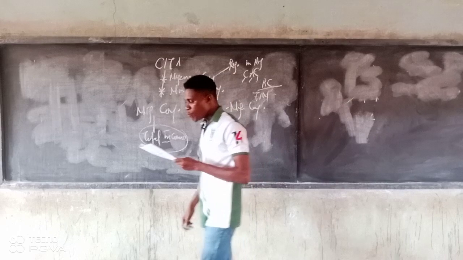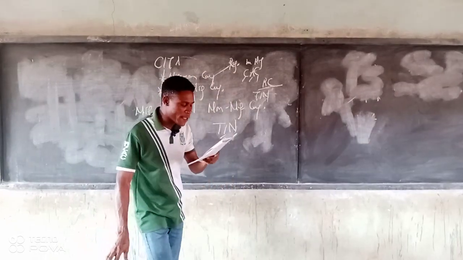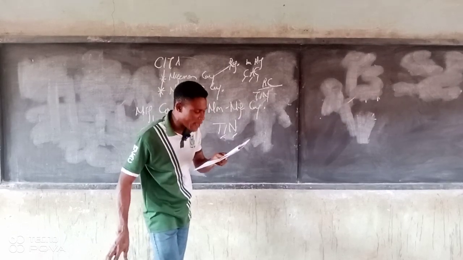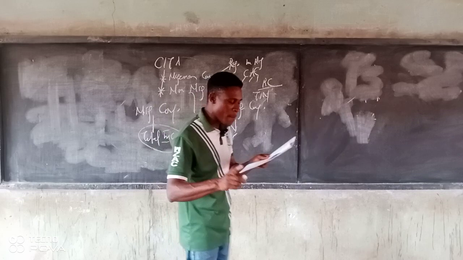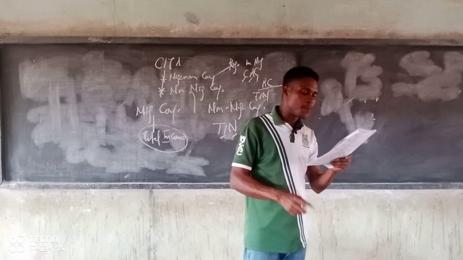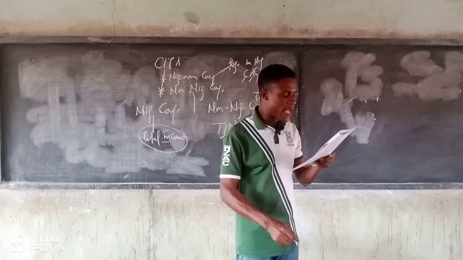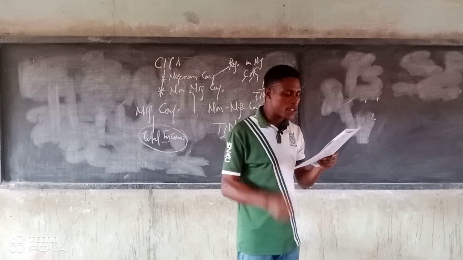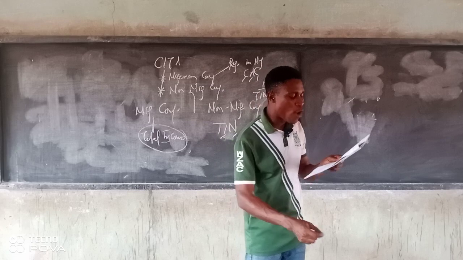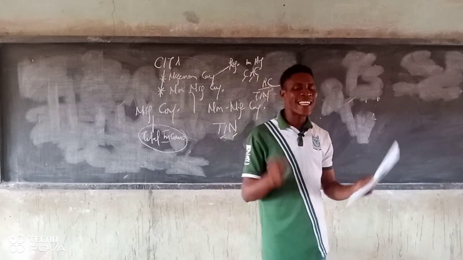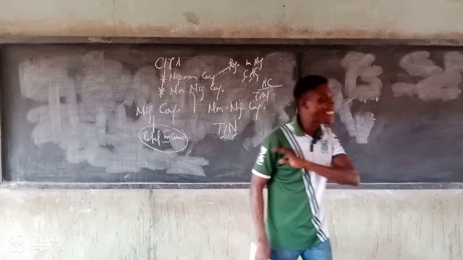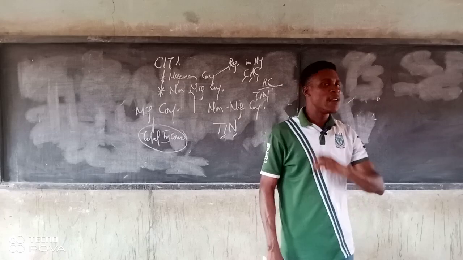So the TIN generated by the Federal Inland Revenue Service shall serve as an identification number of the company and shall be displayed by the company on all business transactions with other companies and individuals, and on every document, statement, return, audited account, and correspondence with the revenue authority, including the Nigeria Customs Service, ministries, and all government agencies. Can you see now? Even if you don't mention your name, the moment you provide your TIN, that's your identity.